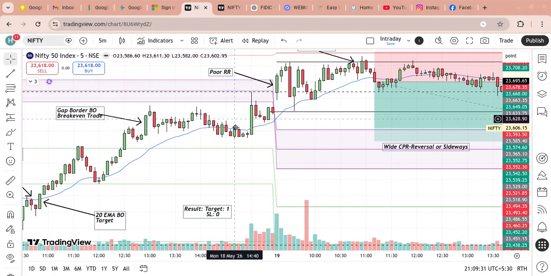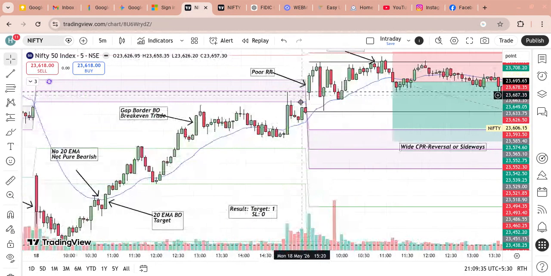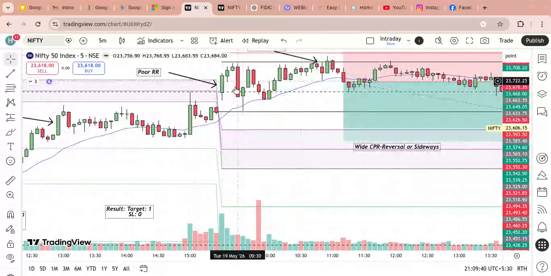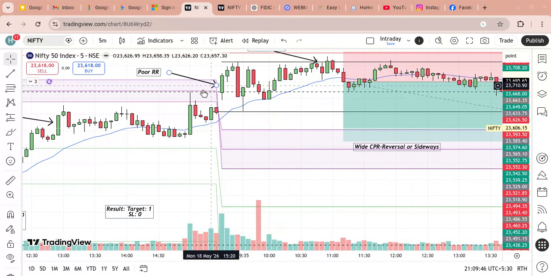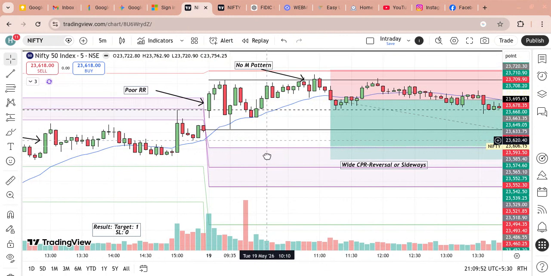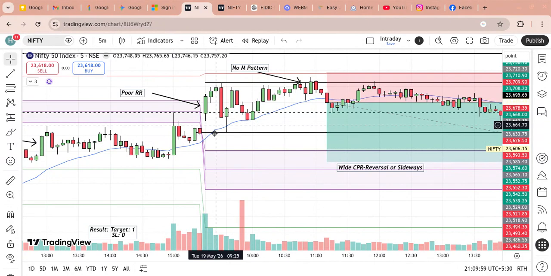And second reason is the previous day high was not a supply zone. So whenever previous day high is a supply zone and then this OD pattern happens, that's a high probability setup, even if it is wide CPR. But today it wasn't a supply zone and it was a wide CPR. So because of these two things and with other reasons what I explained, this was not the high probability setup. So there is no entry on the first candle.